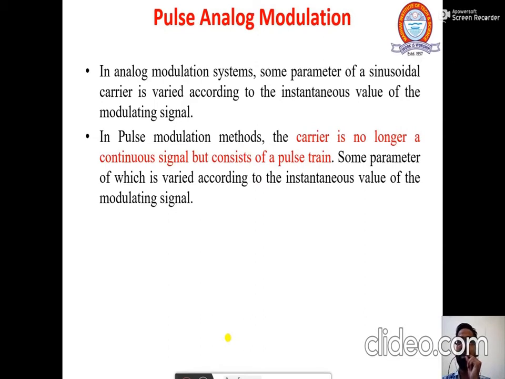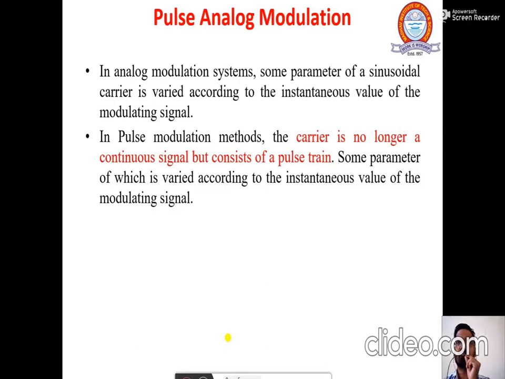Now what is instantaneous value? Instantaneous value means the value at a specific point of time. Suppose your signal varies from 0 to 15 seconds, then instantaneous time will be like 1 second, like 2 seconds, etc.